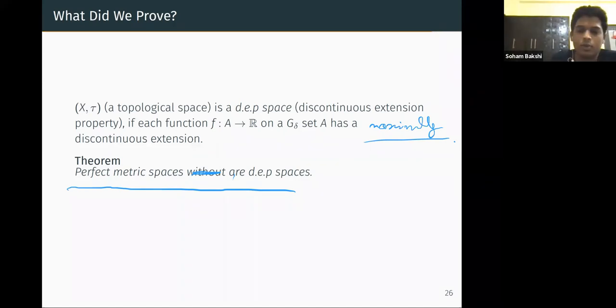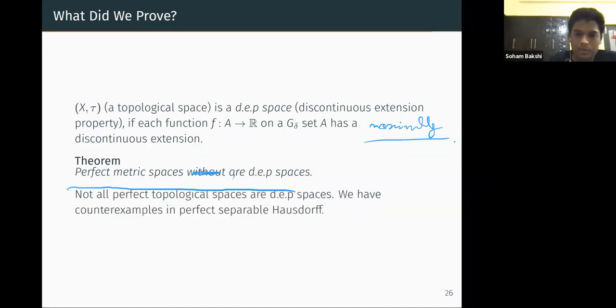And also one more thing, this is not true for a general topological space. Not all perfect topological spaces are DEP spaces. Okay, we have counterexamples even with many restrictions too. In perfect separable Hausdorff spaces, we have a counterexample. Of course, if the topological spaces are metrizable, then it is true, because again we can work on the metric. The counterexample is not very easy to construct, but it's not very difficult either. Anyway, so that was it.